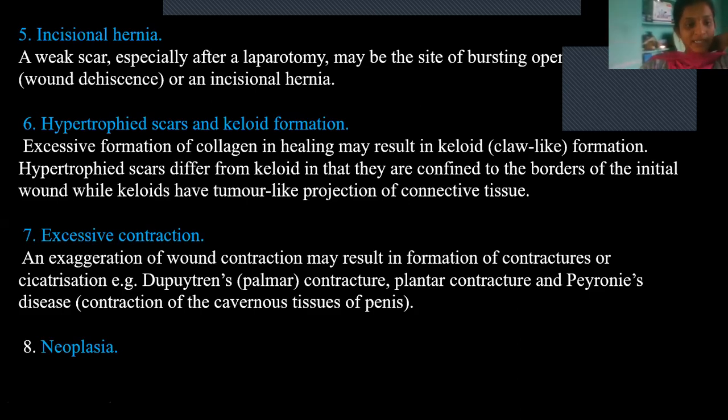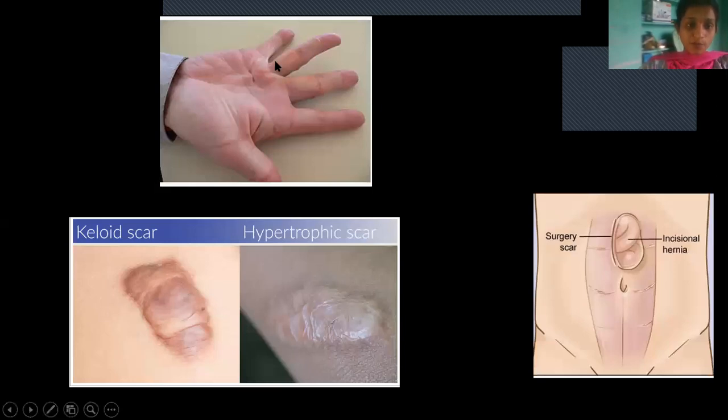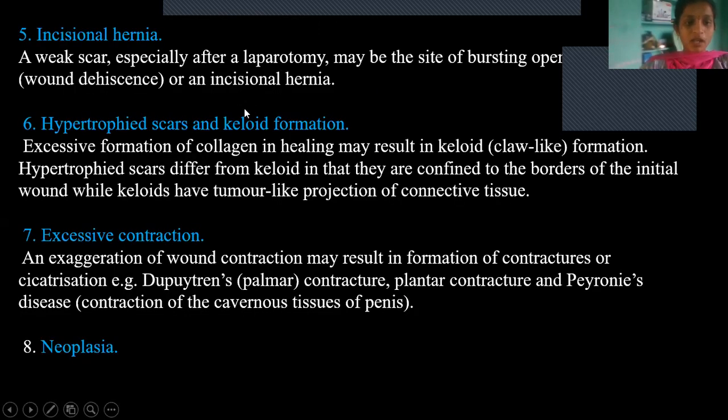Tumor-like projection can be seen, and excessive contraction. Because of this excessive contraction, it leads to formation of contractures or cicatrization. See, because of excess contraction, if this finger is moved in this way, it will not bend. So this is also a complication of healing. Cicatrization, that is called Dupuytren's or palmar contracture. It also takes place in the legs and also in the penis region. And the other complication is neoplasia. So these are the complications of wound healing.